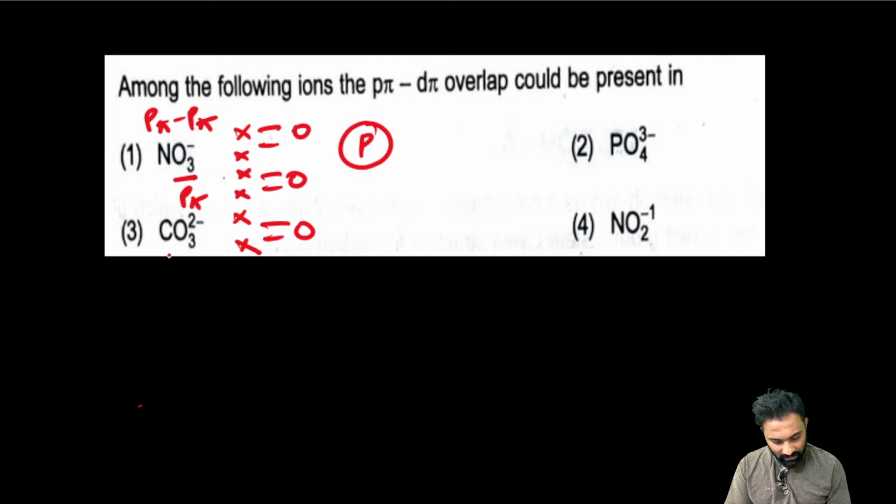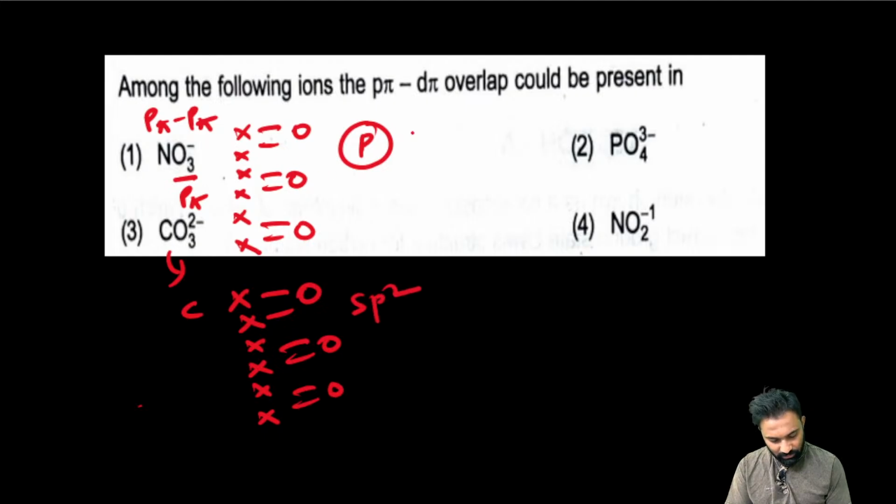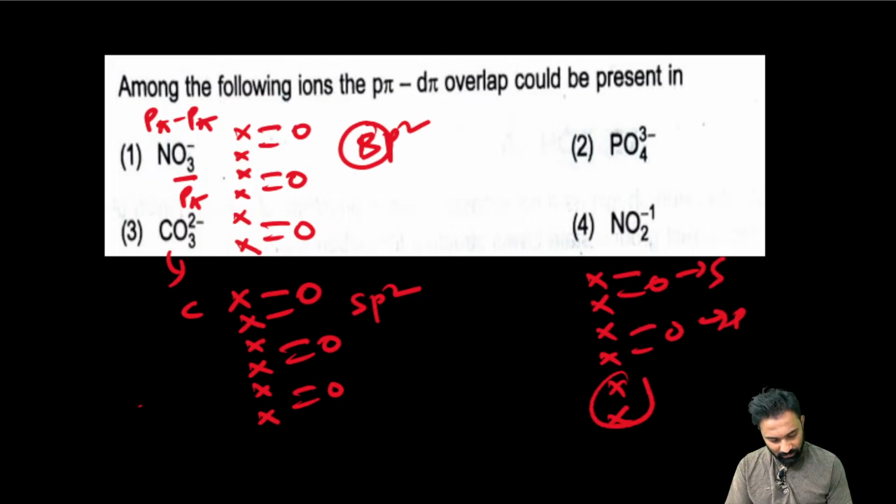Next one, here we have the CO3 minus 2. Carbon has 1, 2, 3, 4, 5, 6. Clear? Here the 3 oxygens. Here also sp2. Now here the NO2 minus 1, 2, 3, 4, 5, 6. Here the 2 oxygens.